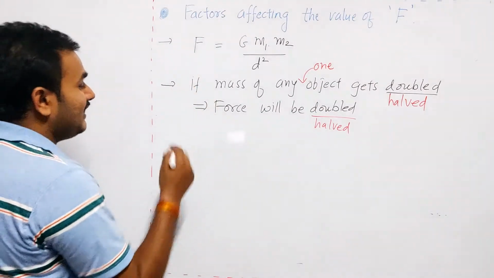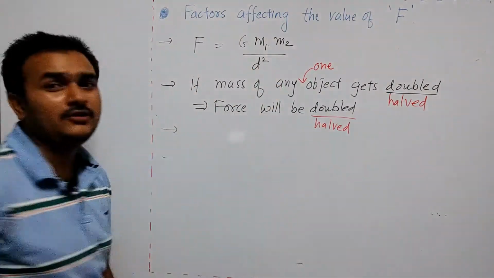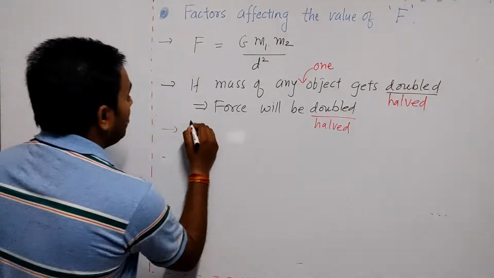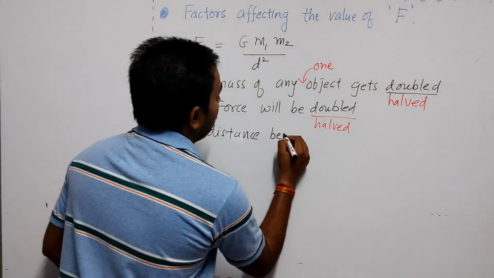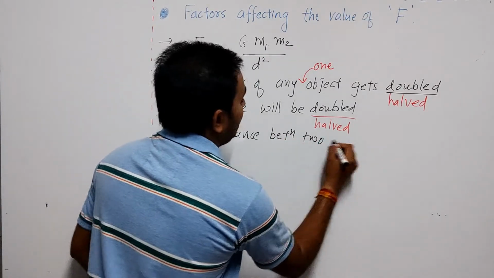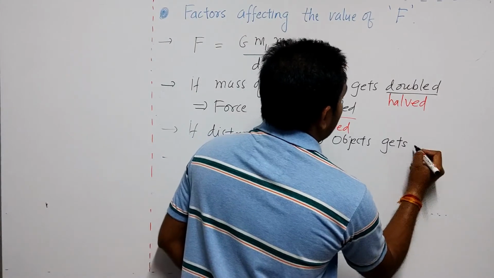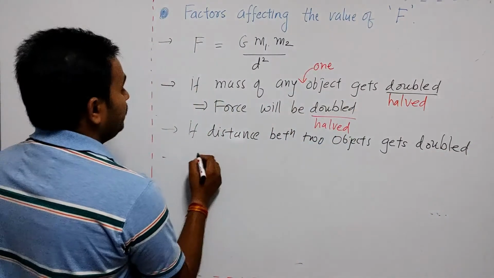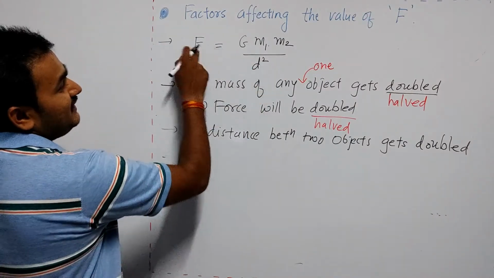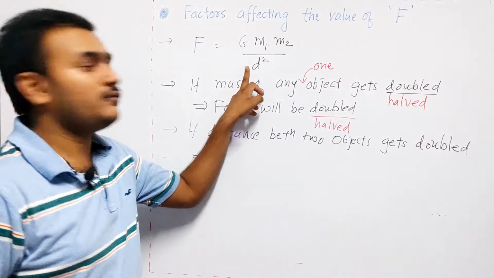Now another thing is that the value of force also depends on the distance. So if the distance between two objects gets doubled, in that case, distance is related to force by inverse proportionality and square wise.